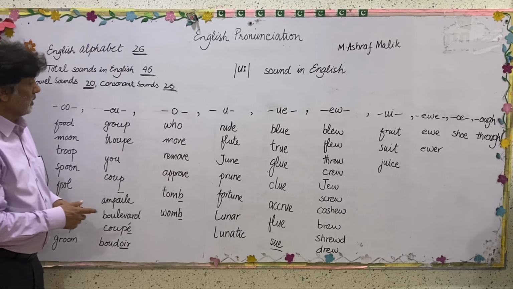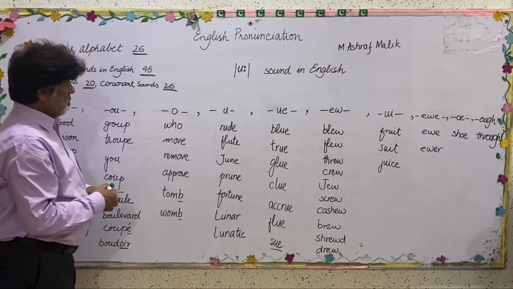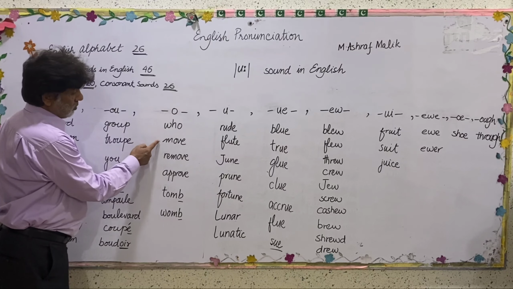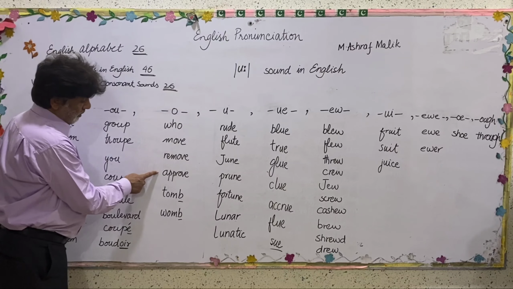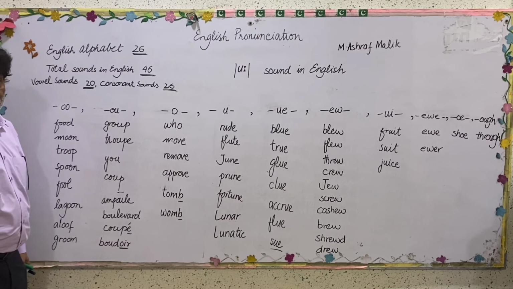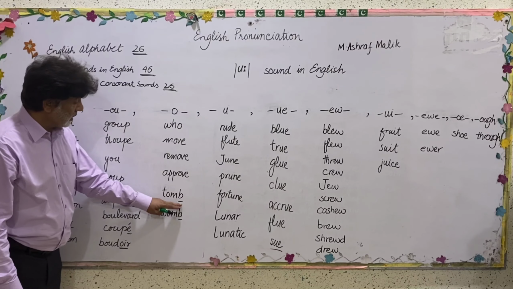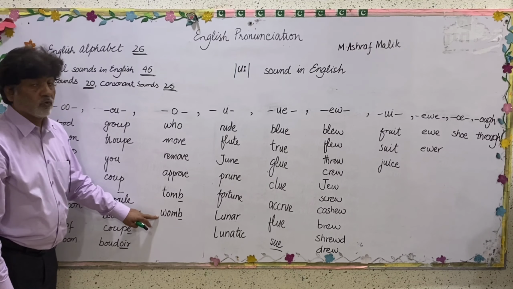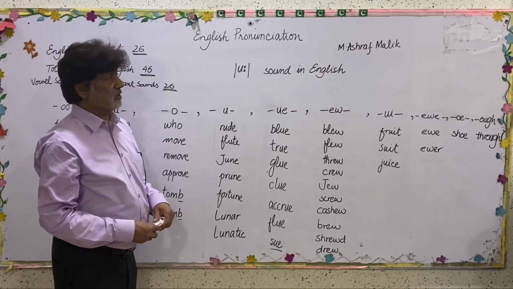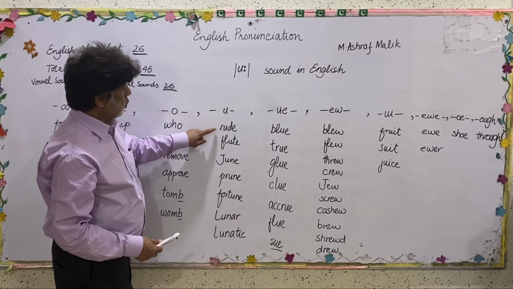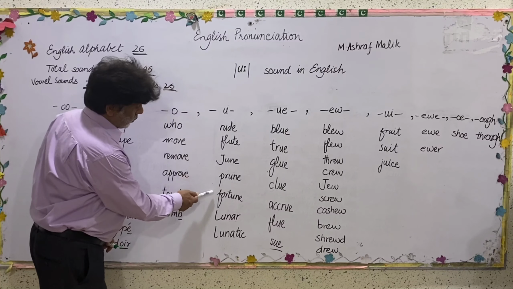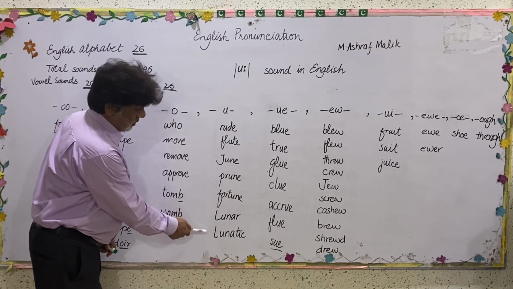And O can also give us the same sound, oo: who, move, remove, approve, tomb. B is underlined, it means that we are not pronouncing the B sound here. It is tomb, it is womb. And U can also give us the same sound, oo: rude, flute, June, prune, fortune, lunar, lunatic.